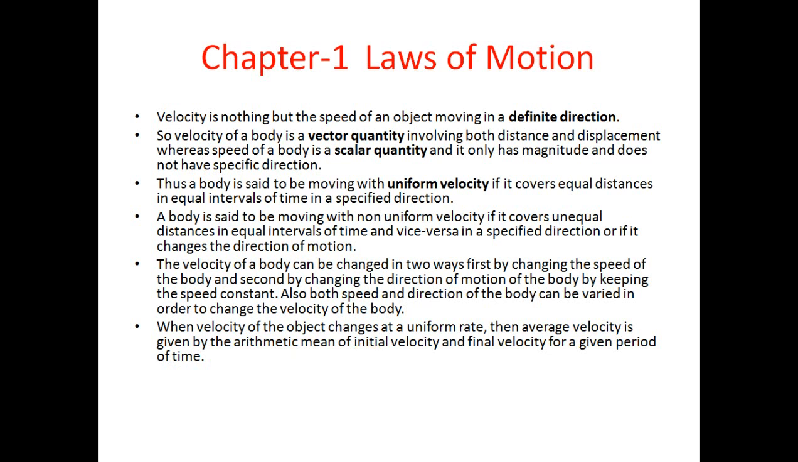Now, first of all, the last point is saying that when the velocity of an object changes at a uniform rate. Suppose he changes the direction, and he will again change the direction, but he is changing everything uniformly: at a specific time he is changing, and again at a specific time he is changing with a specific speed. So if there is a constant change, then in that case it is known as a uniform rate of change of velocity.